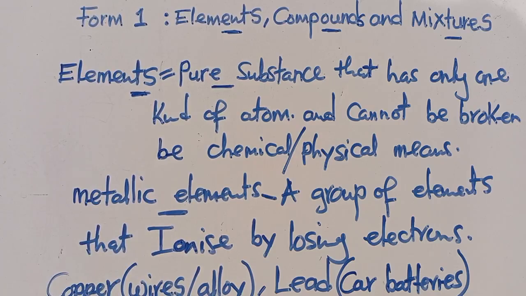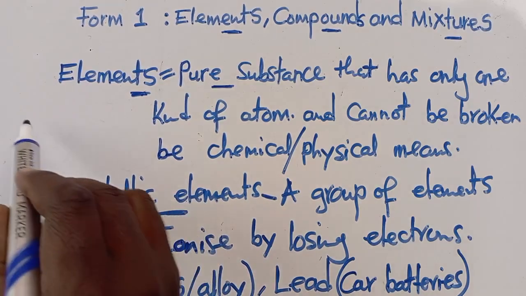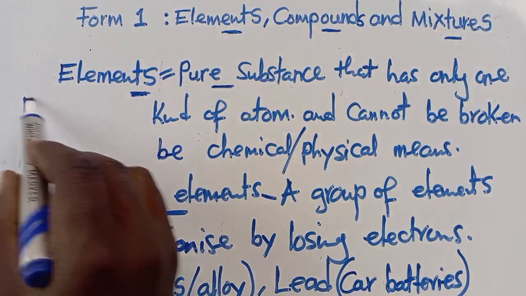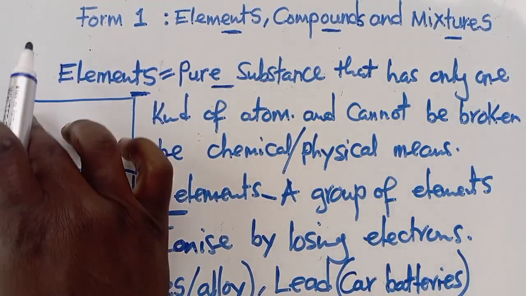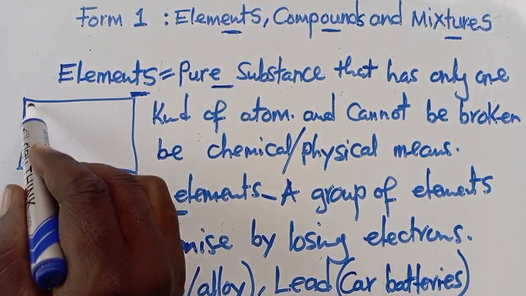So just a diagram or structure representation of what is called a metallic element. We can look at something like this. This is just an example. So this is just a solid.